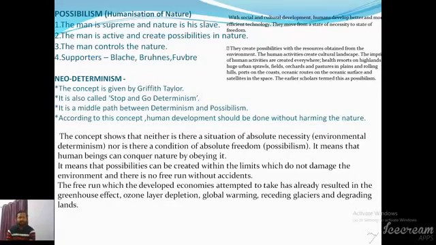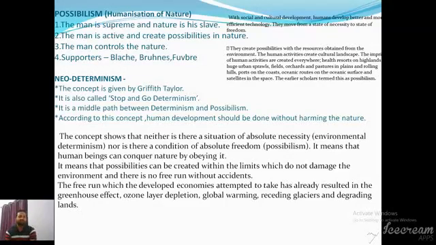In determinism, the environment, or nature, has the supreme power. But in possibilism, man is supreme and nature is his slave. Man is an active agent, whereas in determinism nature is the active agent. And in the possibilism concept, man controls nature.